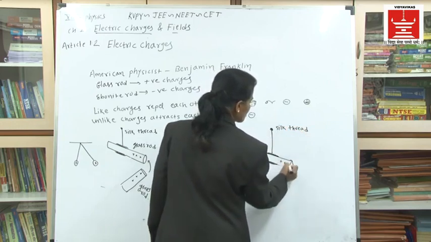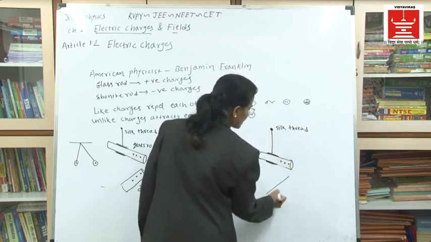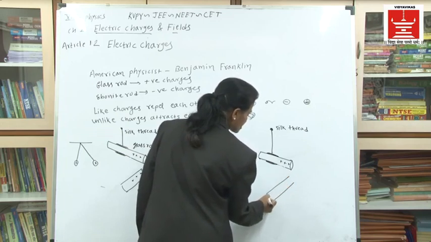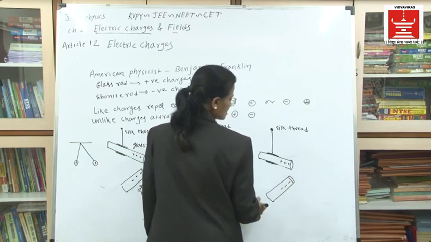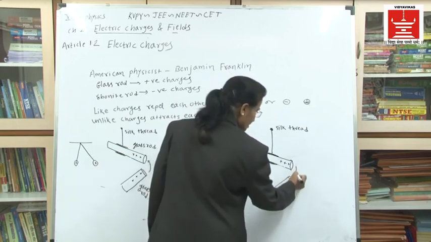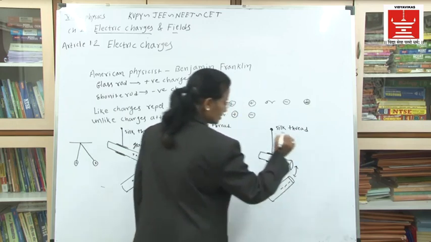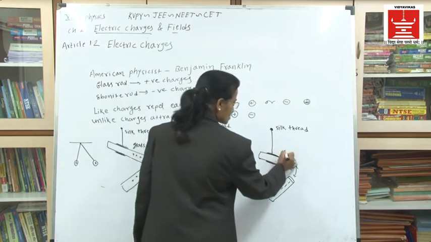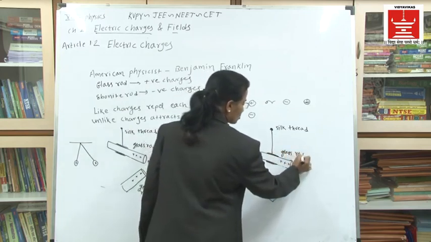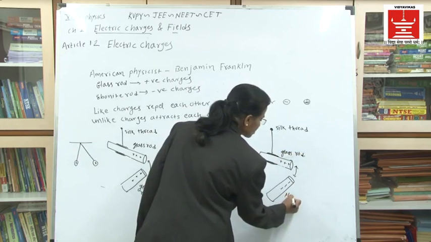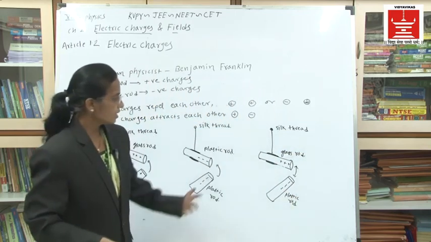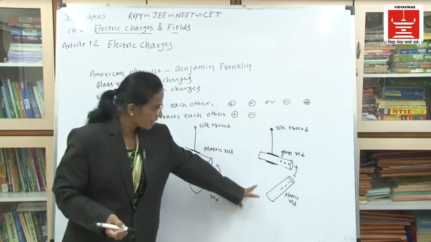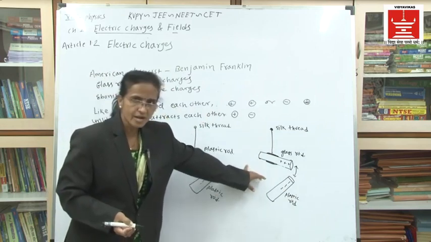Now the plastic rod kept near it has negative charges, and it shows that they will attract each other. This is the glass rod and this is the plastic rod, and they will attract each other.